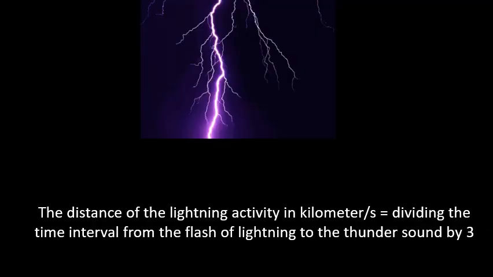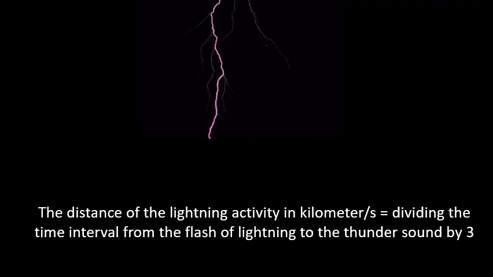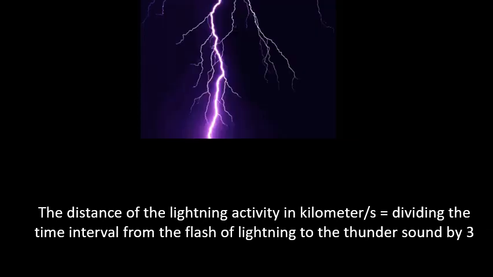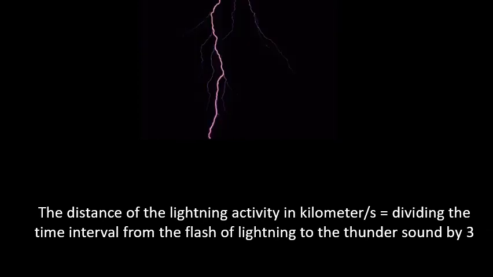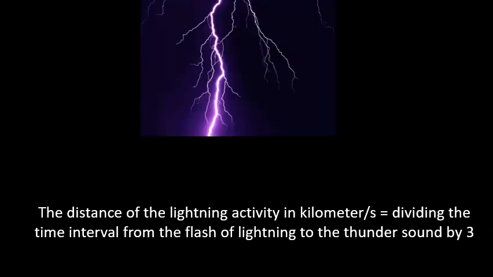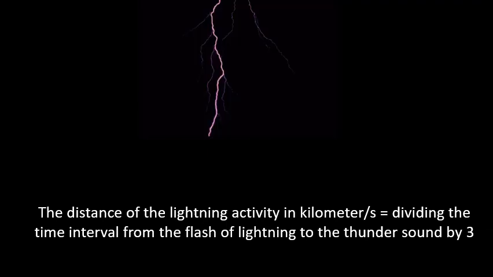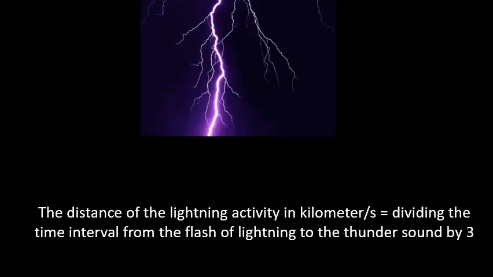Do you know that the distance of lightning activity can be estimated by dividing the time interval from the flash of lightning to the thunder sound by 3? The distance is in kilometers. For example, when the interval time is 15 seconds, that will be divided by 3, and therefore the lightning activity is approximately 5 kilometers away.